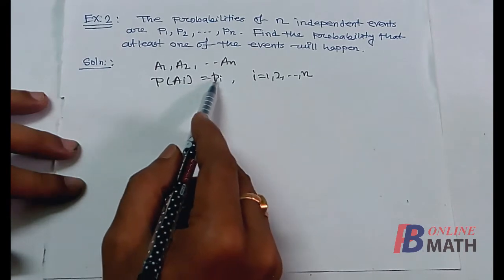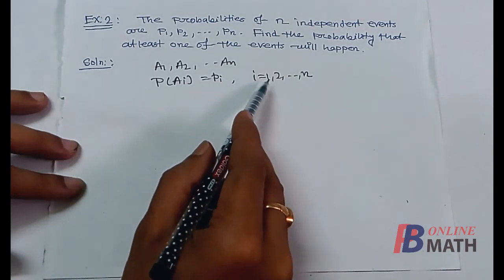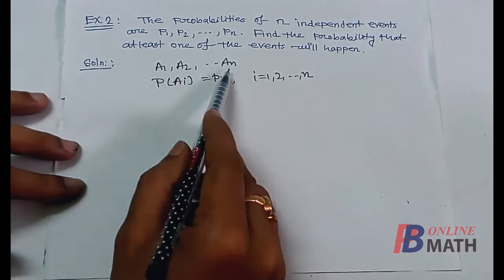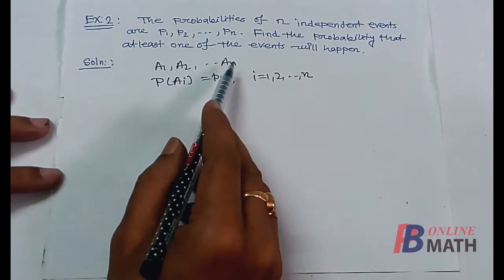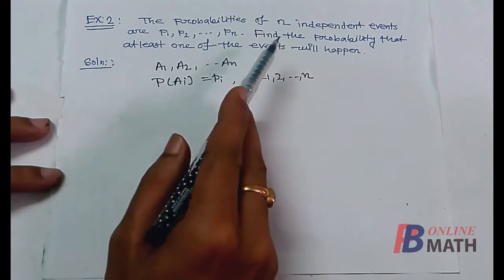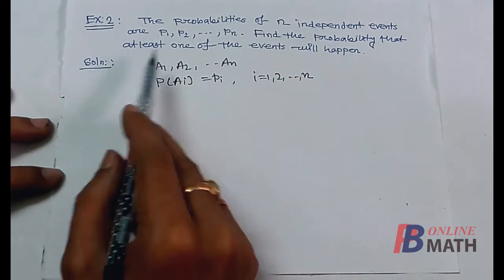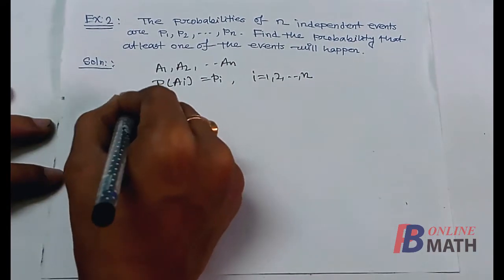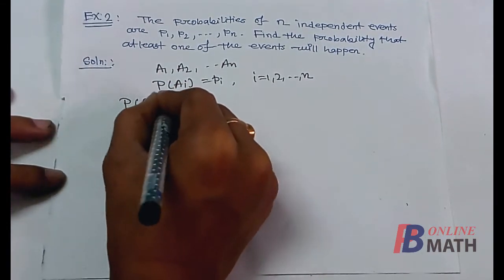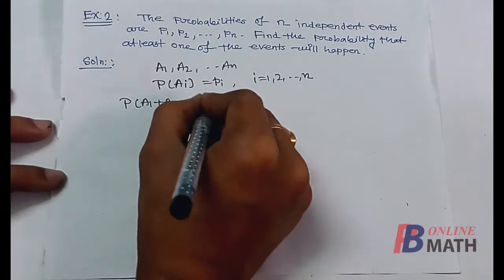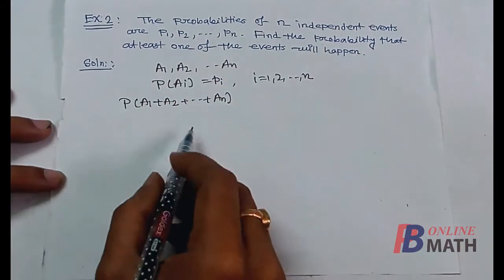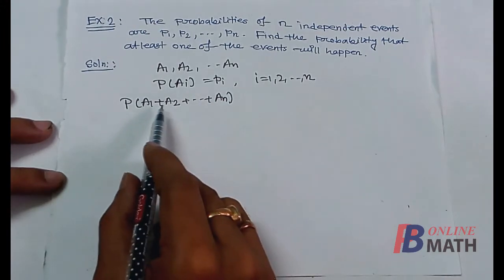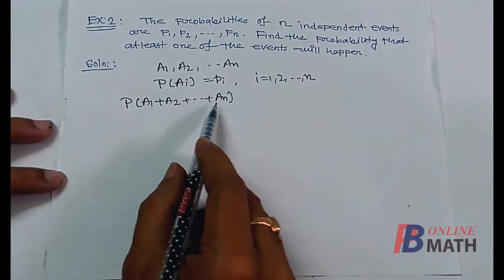Moreover, the events are independent. We have to find the probability that at least one of the events will happen. Now this is the probability P of A1 plus A2 up to An, that is, the probability that at least one of the events A1, A2, An will happen.